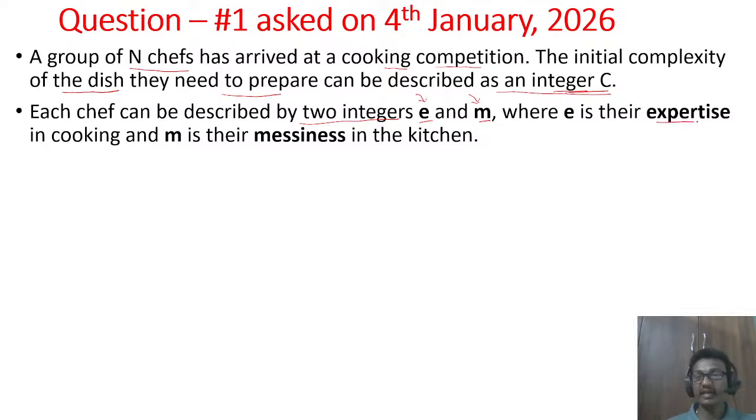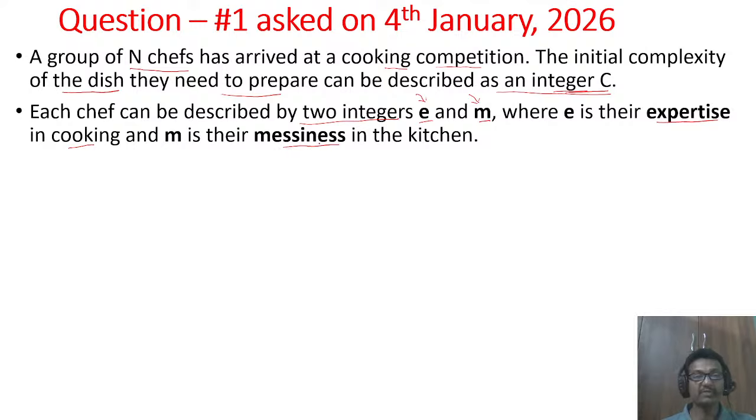E indicates their expertise in cooking, and m indicates their messiness in the kitchen. Messiness means the chef may not be maintaining the kitchen properly, or while preparing the dish, he keeps things in disorder.